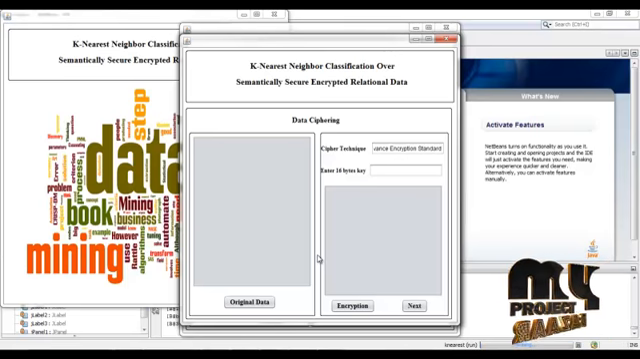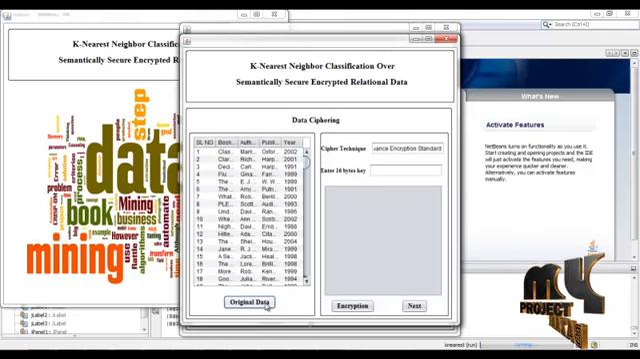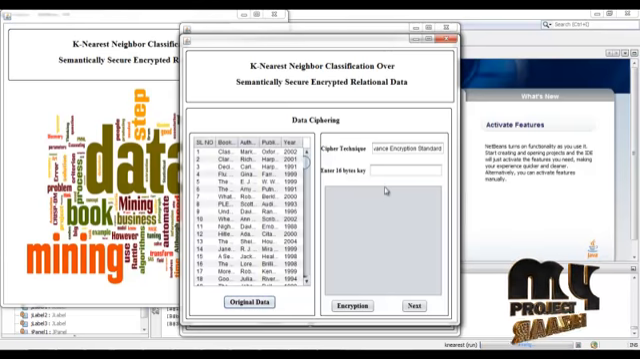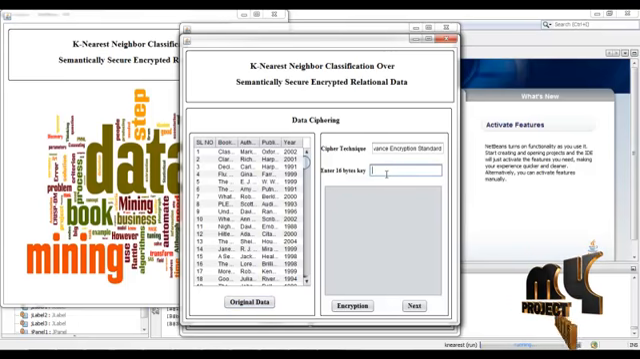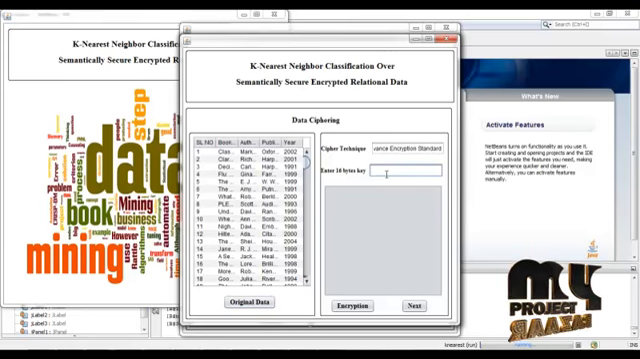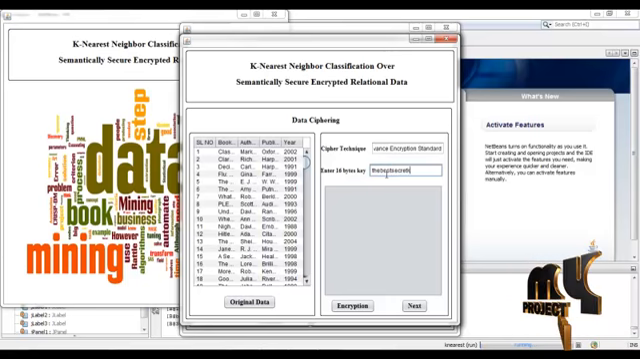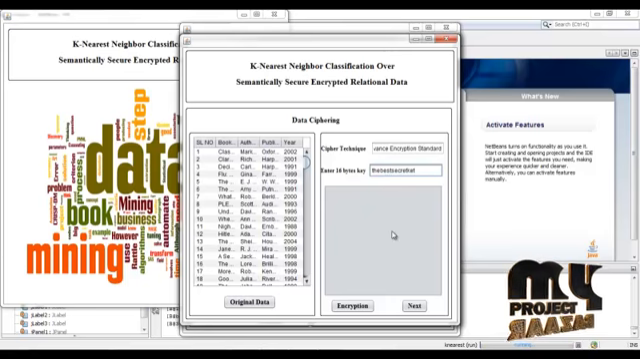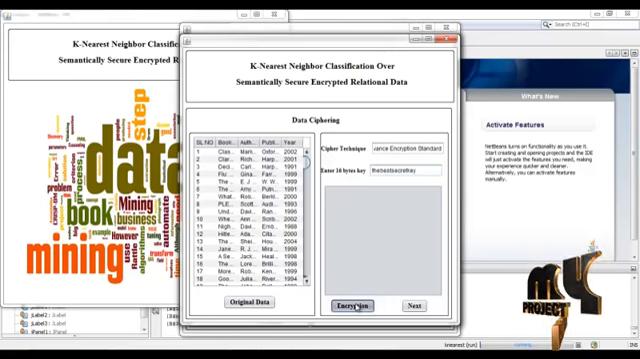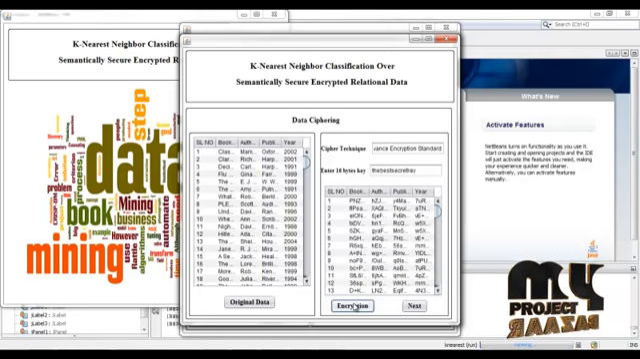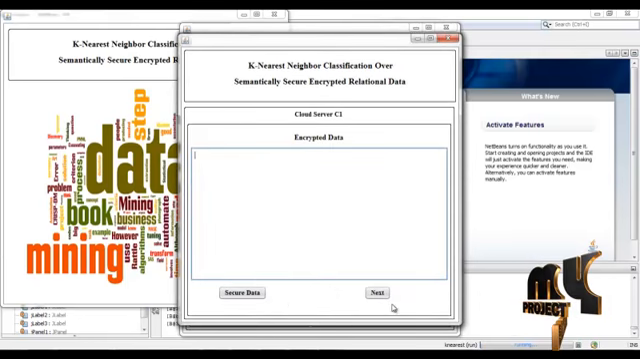Now it is time to encrypt the data. The original data is displayed here, and the data owner has to enter the 16-byte secret key. Using this secret key, the data is encrypted. For that, press the encryption button and then press next.